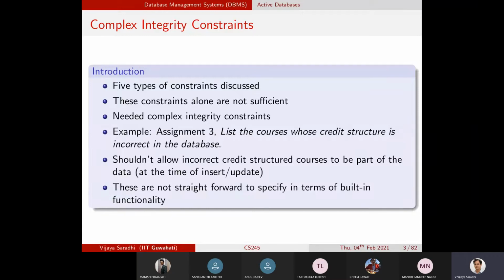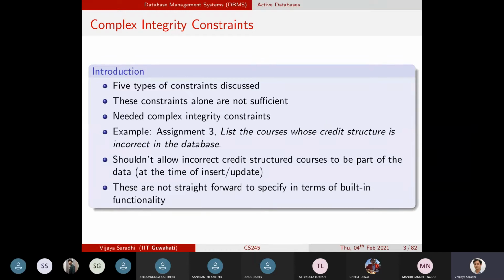Complex integrity constraints are not ensured with the five types of constraints that we have discussed in the class. These are primary key, foreign key, not null, unique. These are the inbuilt constraints. These constraints themselves cannot accommodate the domain-specific data checks that will result in inconsistency in the database.